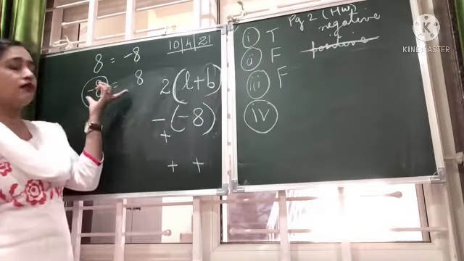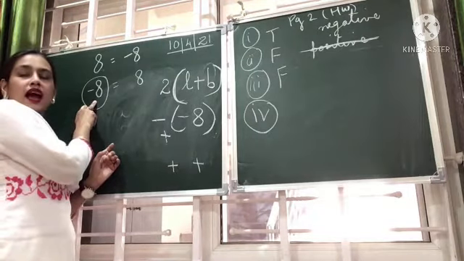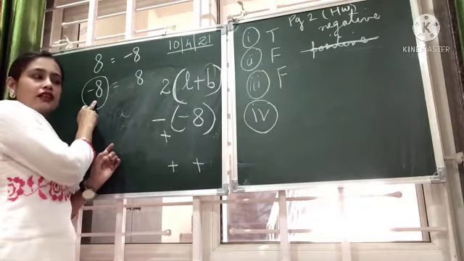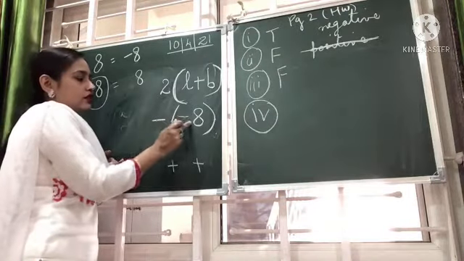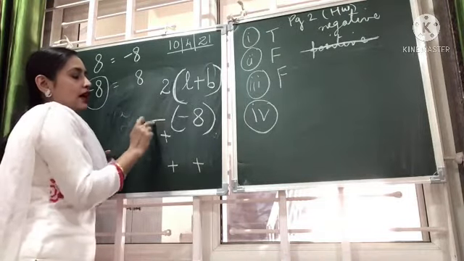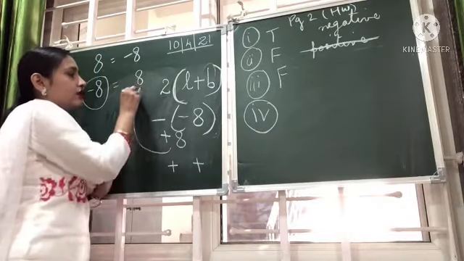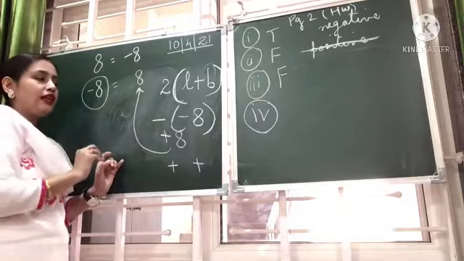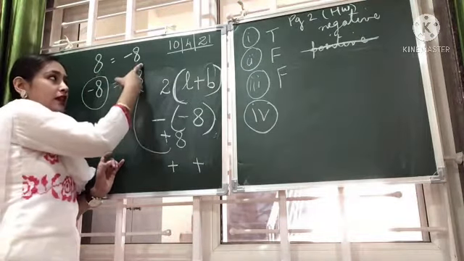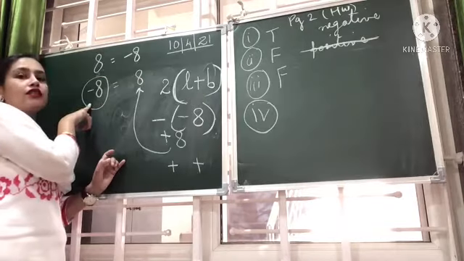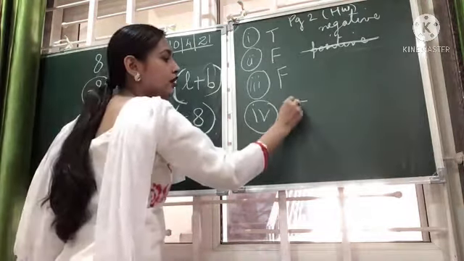So, we were coming back here. We were talking about the additive inverse. The additive inverse of minus 8, that is minus of this integer, the negative of this integer, that is minus of minus 8. So, minus minus becomes plus, that is plus 8. Is this answer written over here? Yes. That means, yes, the additive inverse of 8 is minus 8 and the additive inverse of minus 8 is 8. So, the answer is true.